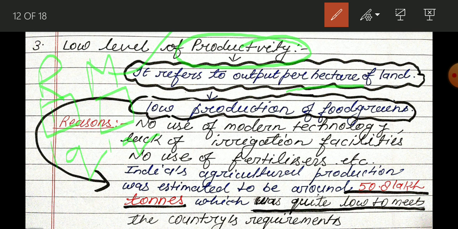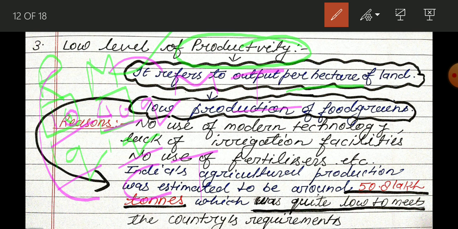But R is able to produce 10 quintal and M is able to produce 40 quintal. So this is per hectare production. In 1 hectare M is able to produce 40 quintal, and R in 1 hectare of land is able to produce 10 quintal. Who is producing more? M. So obviously, no doubt, he is using modern technology. On the other hand, R is using conventional technology. R is not upgrading, he is not doing investment. So I think you are able to understand per hectare production.